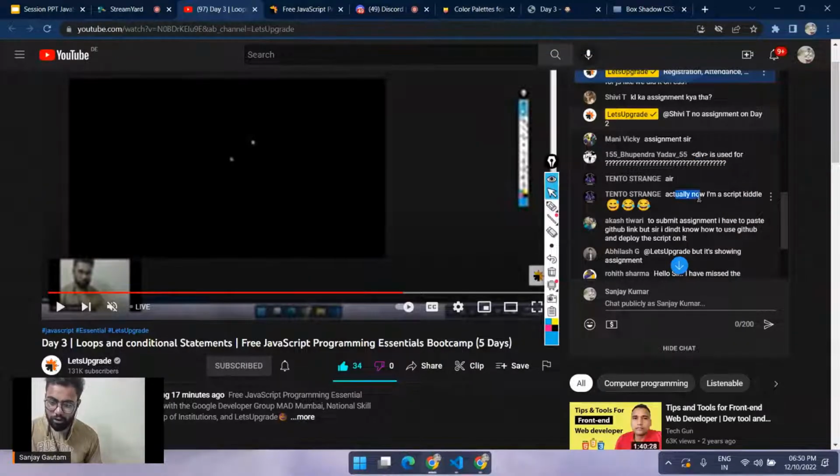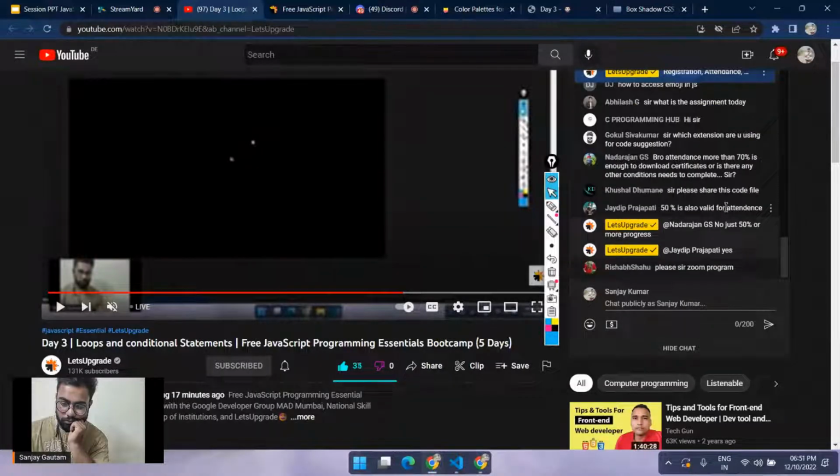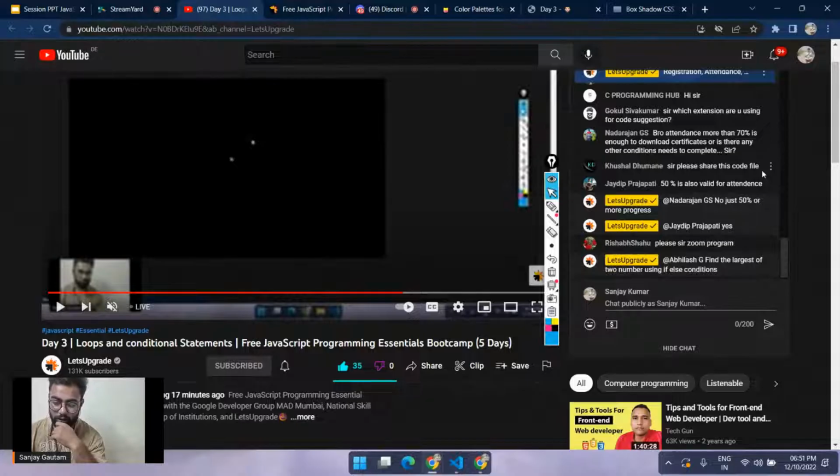And here we actually... What is this Kindle? To submit the assignment? Yeah. To submit the assignment, you can paste the code, I think. Okay, which code do you want to get shared? 50% is also valid attendance. Yeah, you have to mark your attendance for a minimum of 3 days. Yeah, the assignment is to find the largest of two numbers using the if else condition. Let's just do the assignment in the class.